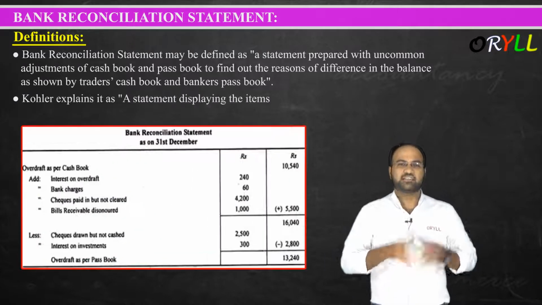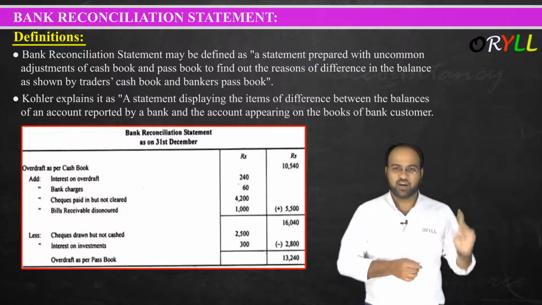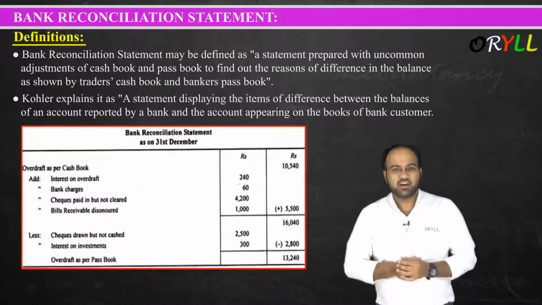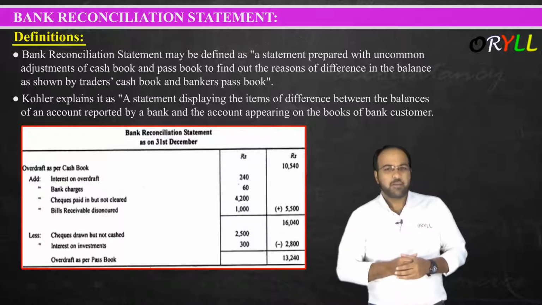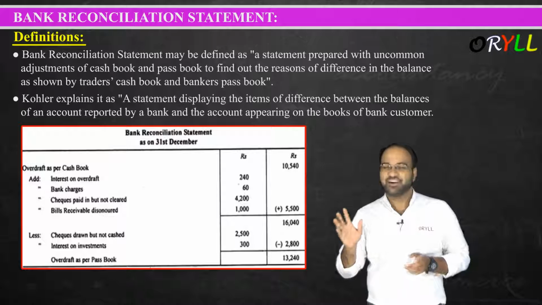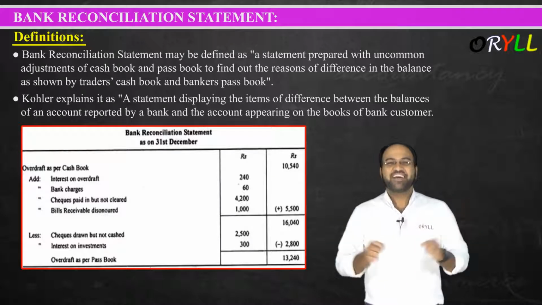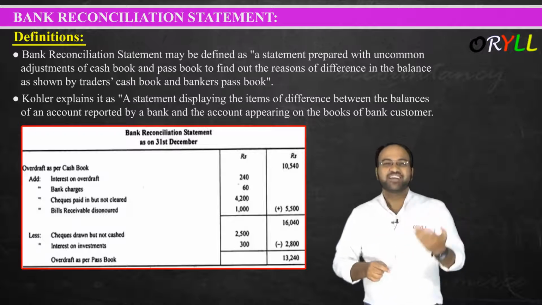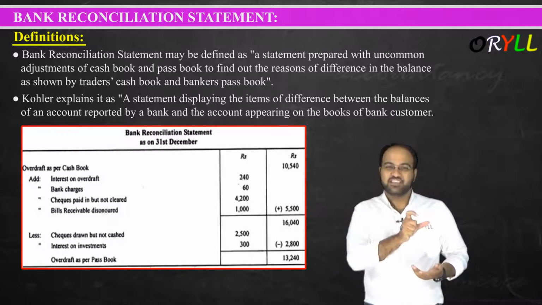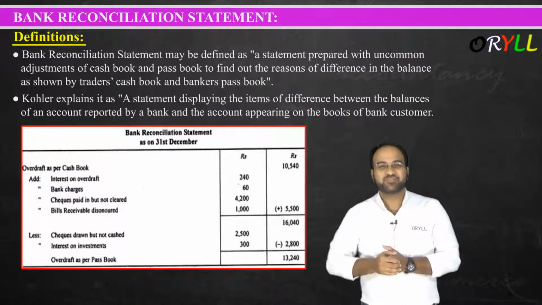Kohler explained it as a statement displaying the items of difference between the balance of an account reported by a bank and the account appearing in the books of the bank customer. So what do we mean by this? They are also saying the same thing: a statement which displays, or shows, the items of difference between the cash book balance and the passbook balance.